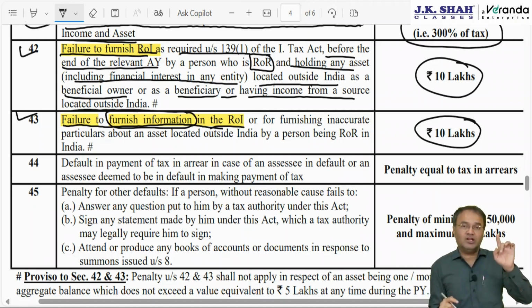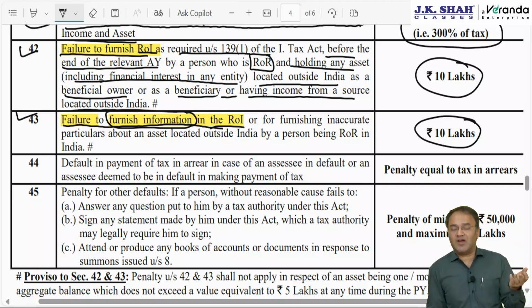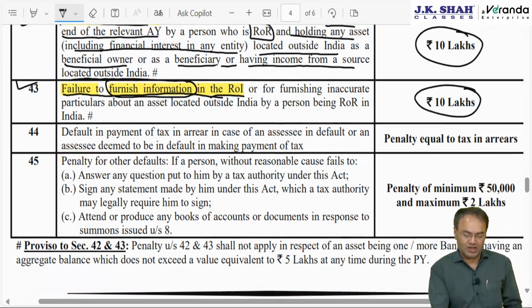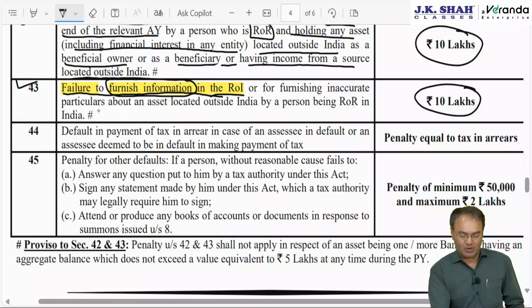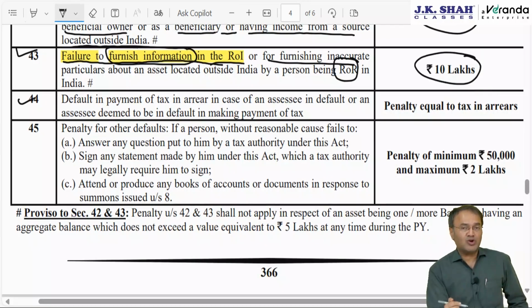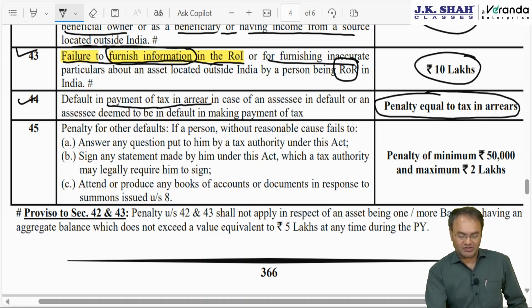Either he is having asset outside India as a beneficial owner or beneficiary including interest in any financial entity, or he has income from a source outside India, then he was supposed to file IT return, does not file, 10 lakh penalty. Files but does not disclose the information about his asset and income, or he furnishes inaccurate information, for the person being ROR, 10 lakh rupees. Section 44, if he does not pay the tax which is 30% of value of the asset or 30% of amount of undisclosed foreign income, then payment of tax in arrear penalty will be equal to tax in arrear.